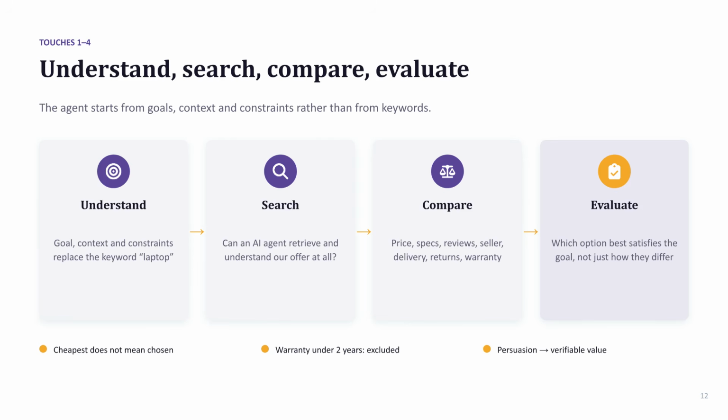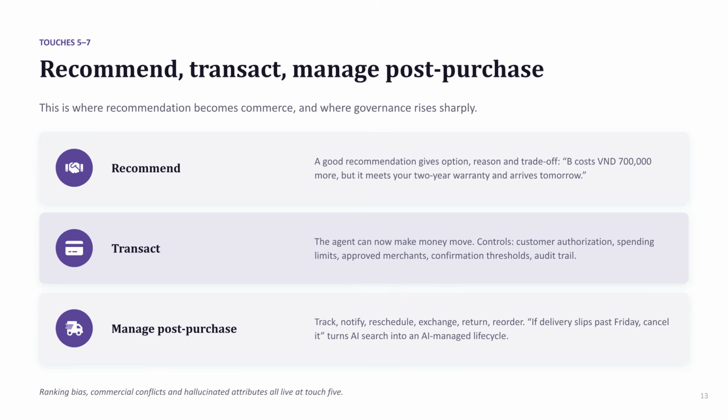The first 4 touches are: understand, where the agent processes goals and constraints; search, where it finds offers; compare, where it analyzes attributes; and evaluate, where it decides which option best meets the user's requirements. The final 3 touches move from recommendation to action: recommend, transact, and manage post-purchase. This is where AI becomes a functional partner, making decisions and managing the customer experience throughout the life cycle of the purchase.